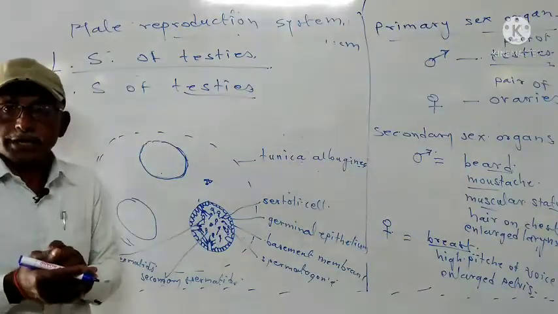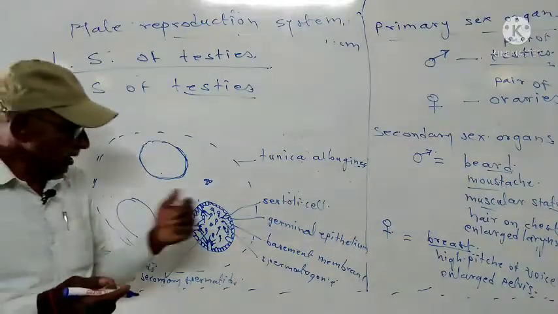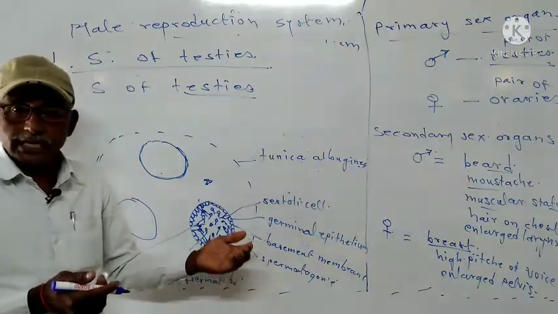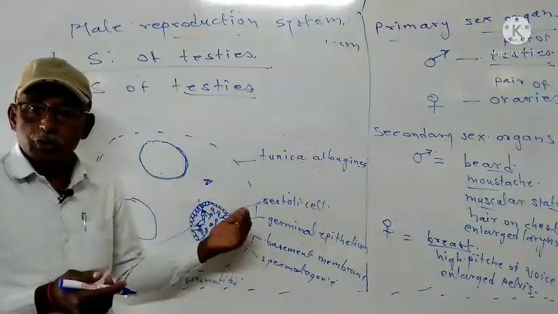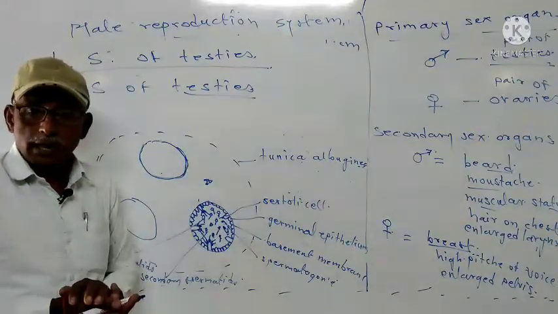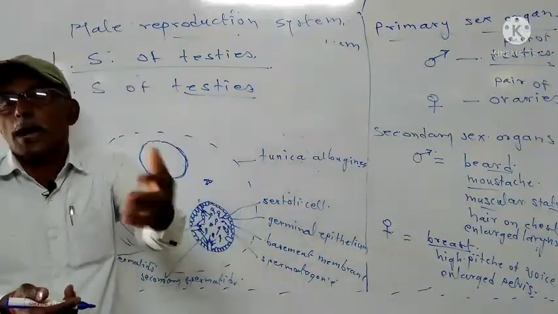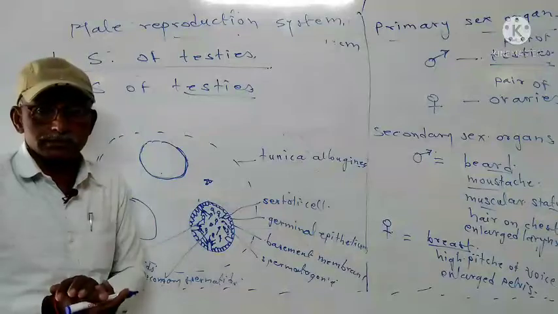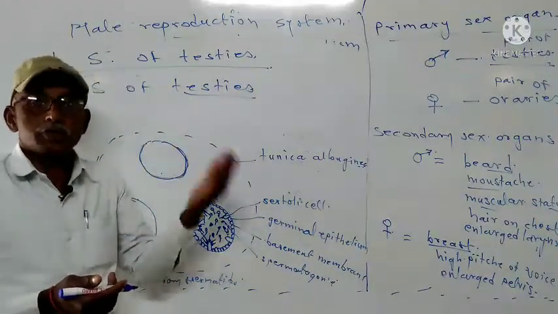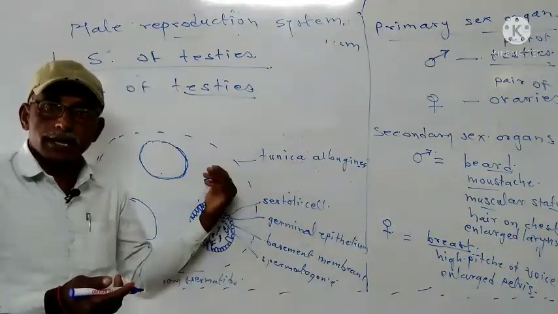There is a mitotic division. We will see the detail in the gametogenesis process. Then spermatogonia are formed. After that, meiosis is there. Up to this stage they are diploid, and after meiosis, they are called what?